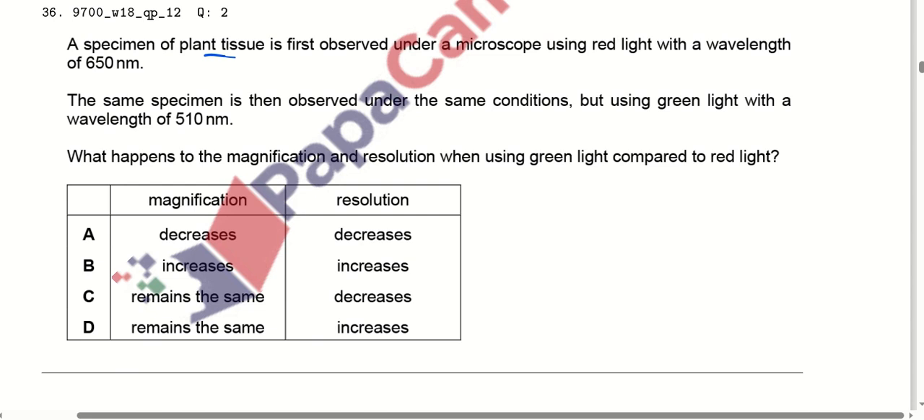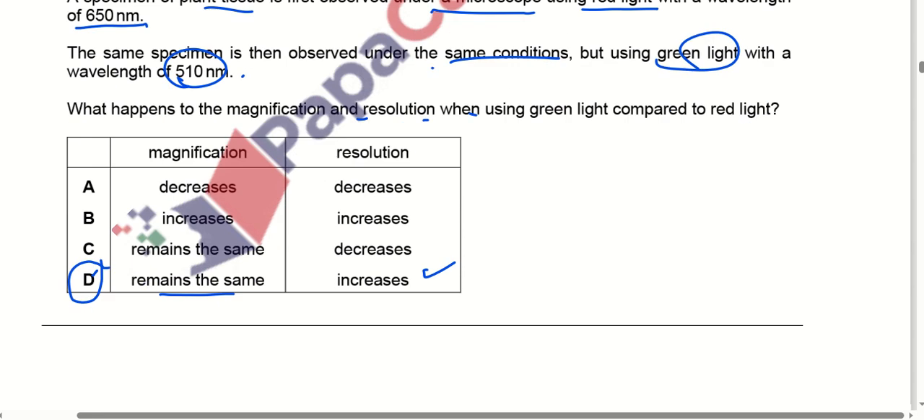A specimen of the plant tissue is first observed under a microscope using a red light with a wavelength of 650 nanometer. The same specimen is observed under the same conditions but using the green light, whose wavelength was 510 nanometer. What happens to the magnification and the resolution when using the green light compared to that of the red light? So I have read all the options and I find out that option D is correct because the magnification remains the same in both cases and the resolution increases.